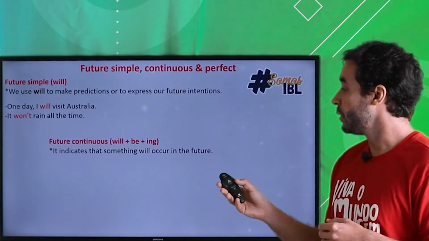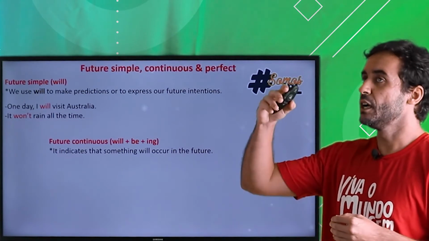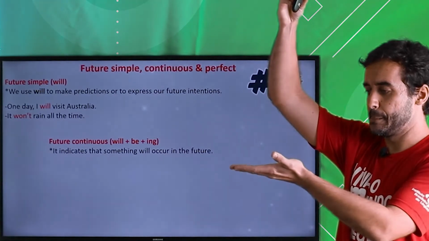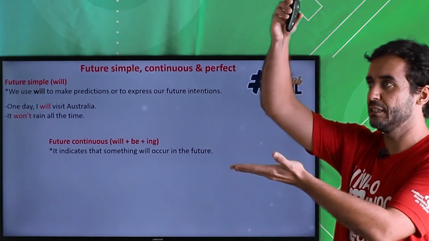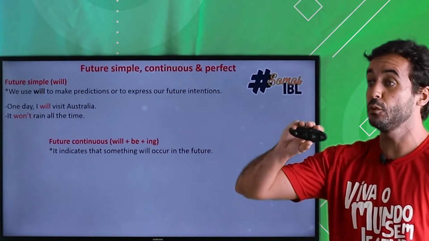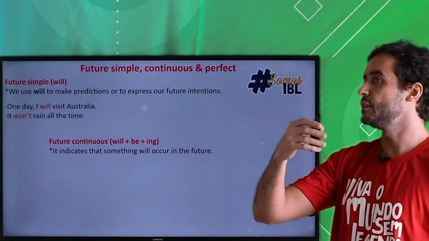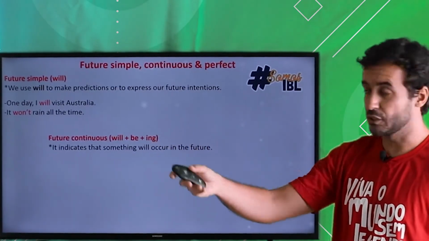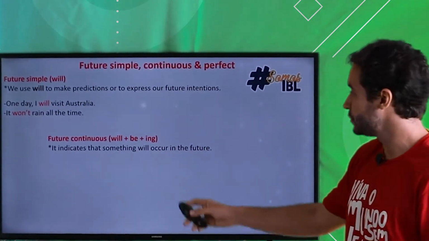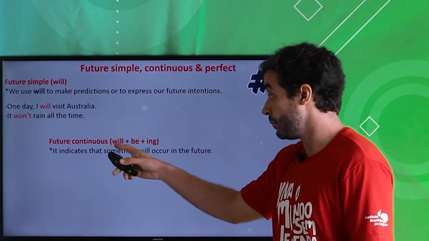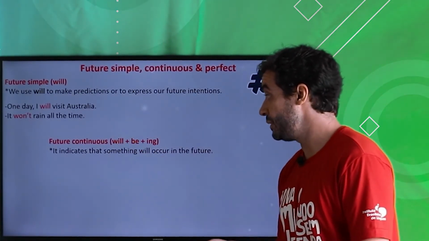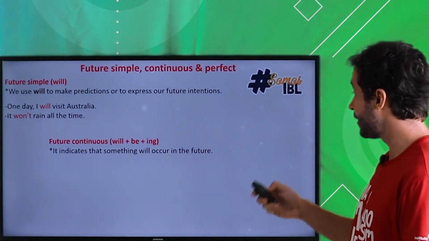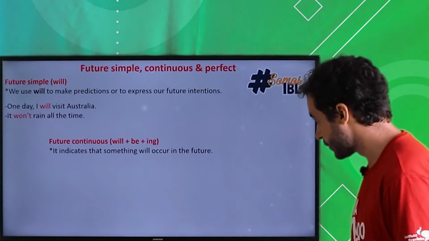So for example, whenever you are thinking of a continuous action in the future, something that is not in a specific point in the future, but it will be going on during some moment in the future, you can use it like that. You will use the modal verb will, plus the verb to be, plus the gerund -ing, okay? So it indicates that something will occur in the future, okay?